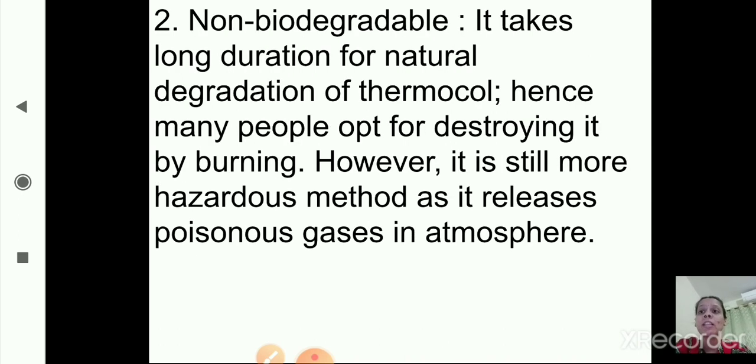The second one is that it is non-biodegradable. Yes, it does not easily degrade. As it is a non-biodegradable material, many people choose to destroy it by burning. But that is also a harmful method. As it burns, it releases poisonous gases into the atmosphere, and because of this it creates pollution. So it is harmful for the environment also.